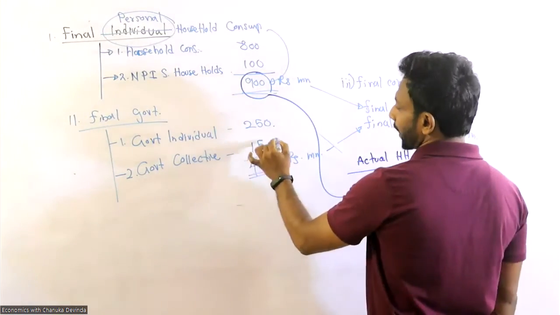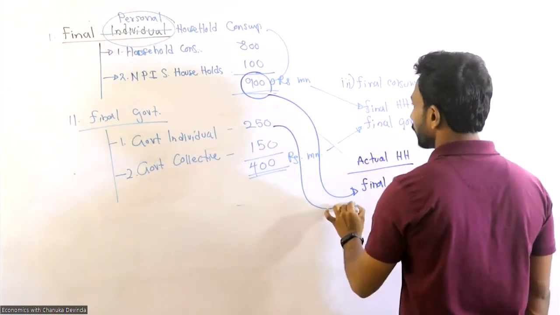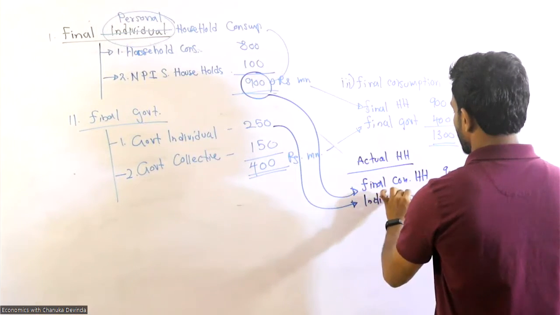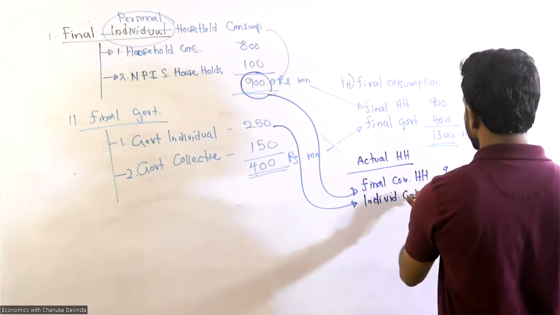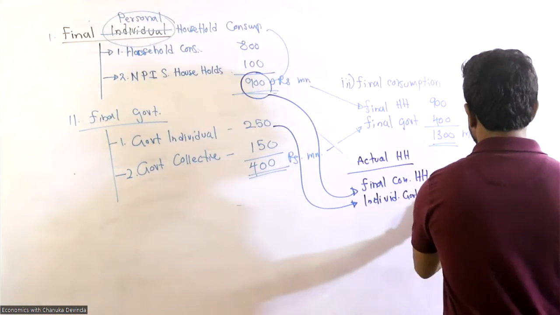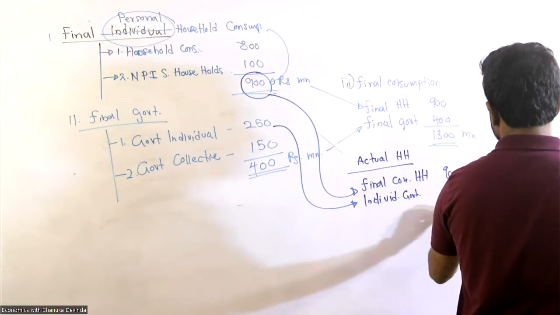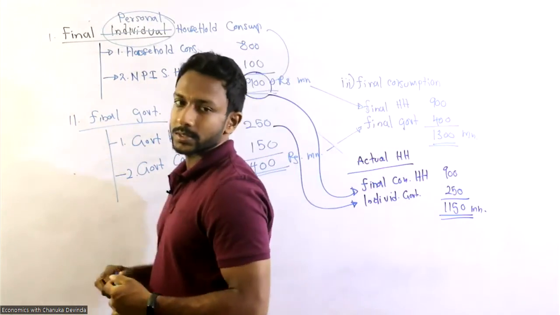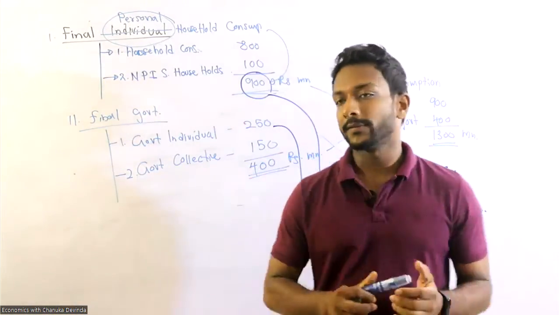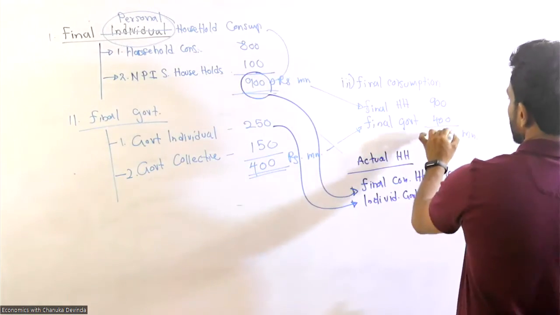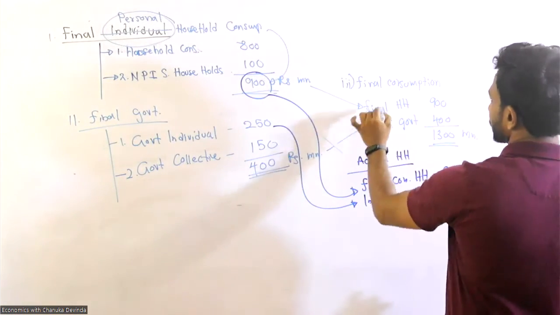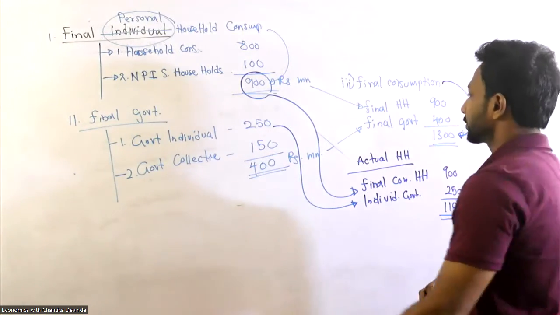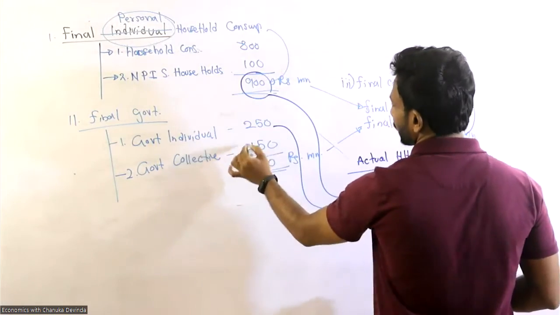And other than the collective, this 250 is government individual expenditure, and altogether 1150 million. So those are the answers. If you want, from the final consumption expenditure, this is the final consumption, from this you can eliminate this collective consumption figure.